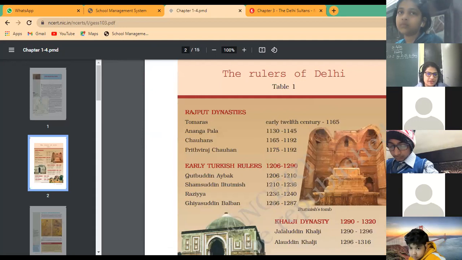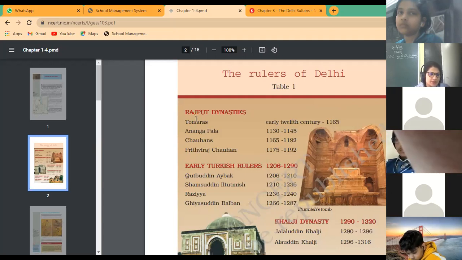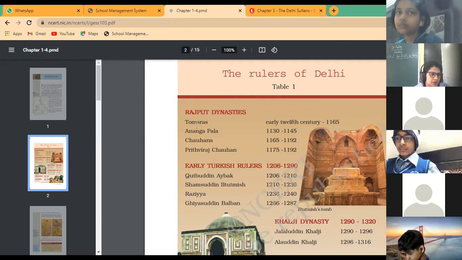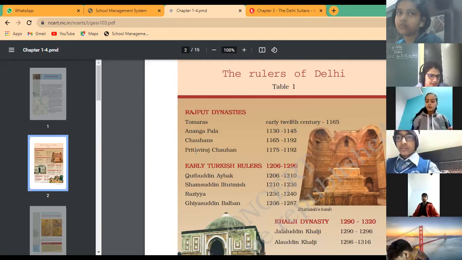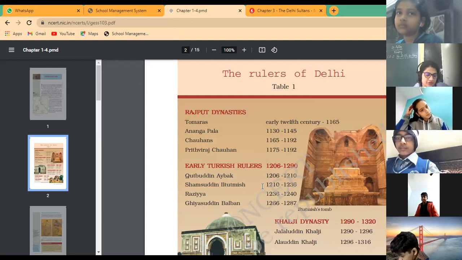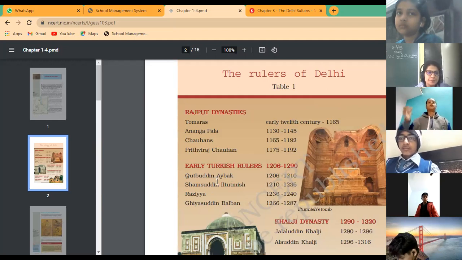Now have a look at the five ruling dynasties which together made the Delhi Sultanate. So first, as you can see, Delhi became an important center in the time of the reign of the Tomaras, Anangapala, the Chauhans, and Prithviraj Chauhan. Now the Turkish ruler who set up his rule in Delhi, the first of the Delhi Sultanate, was Qutbuddin Aibak, who was appointed as governor of Delhi.